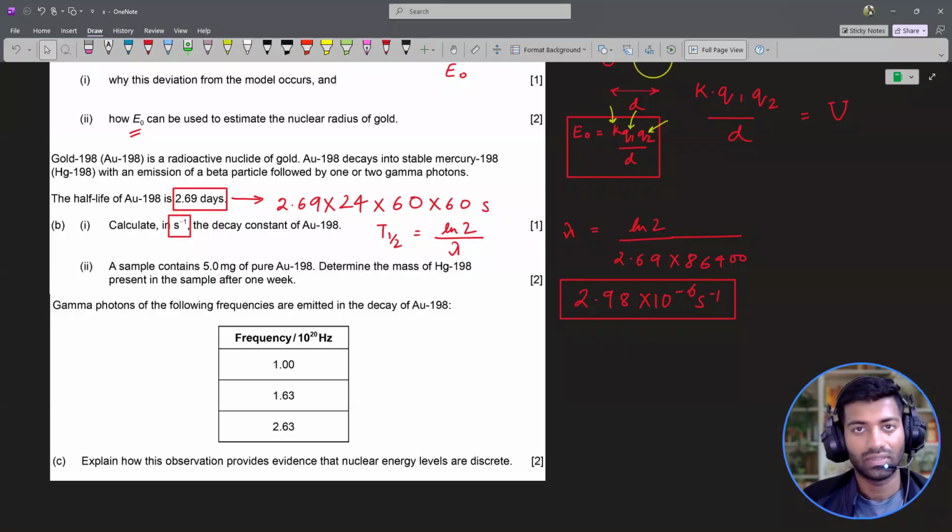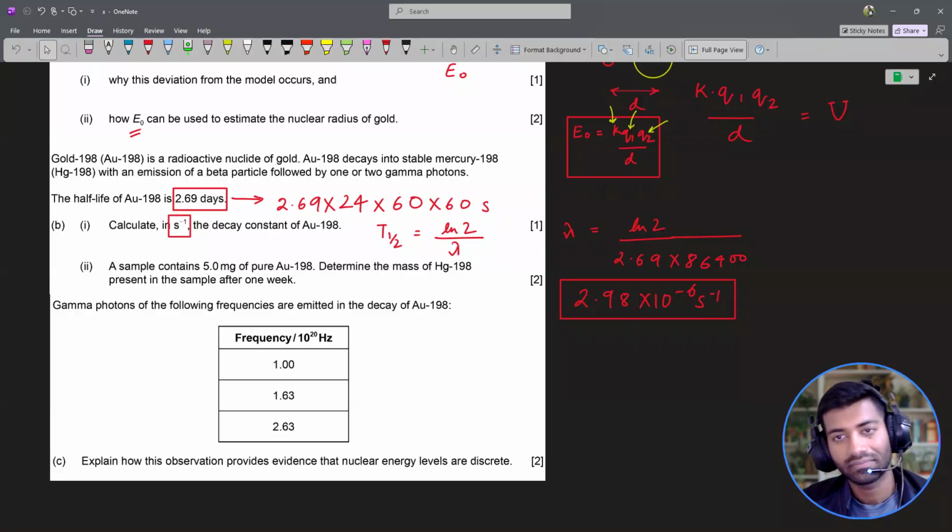That's one of the things you can work with. Or you can work with the half-life formula as well. You can calculate how many half-lives are there in 1 week, and then you can calculate the amount of sample that will remain, or the amount of mass of mercury 198 that will be formed after a week.